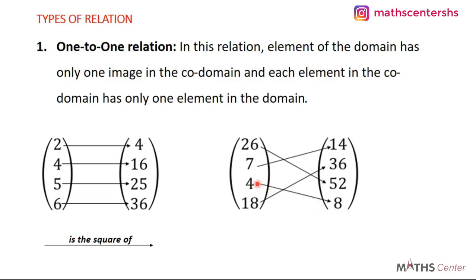So whenever you have this, you say that you have a one-to-one relation. And in this example, the relation is half of, because you can see from here that 26 is half of 52, 7 is half of 14, 4 is half of 8, and 18 is half of 36. So the relation here is half of.